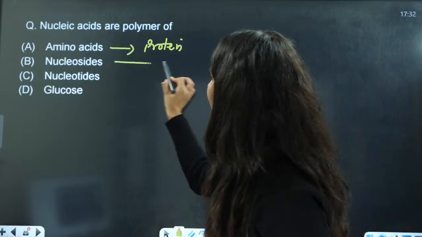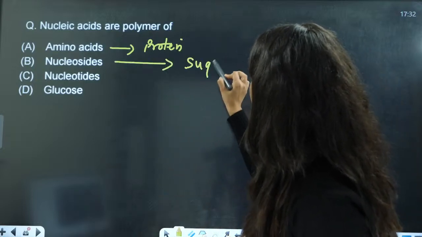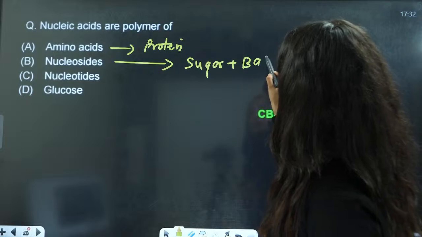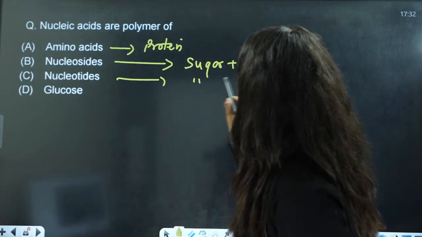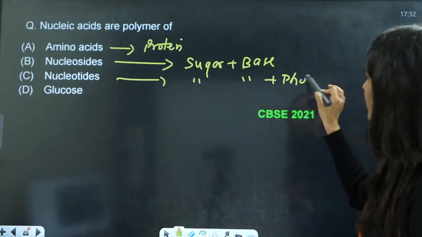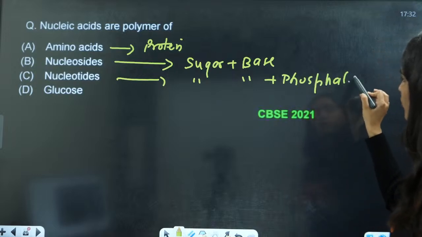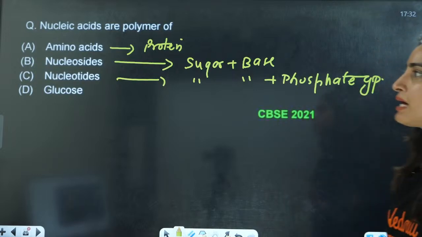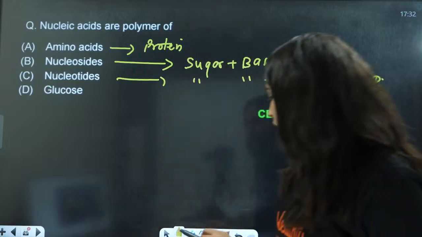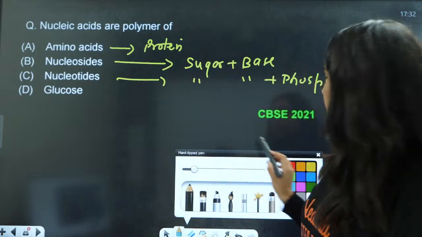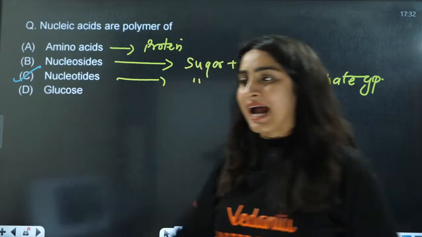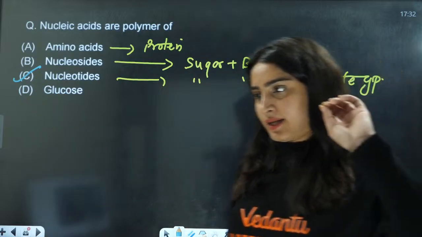Now what is nucleoside? Nucleoside is sugar plus base. And nucleotide is sugar plus base plus phosphate group. So nucleic acids are the polymers of nucleotides. That is, C is the correct answer. Yes, very good.